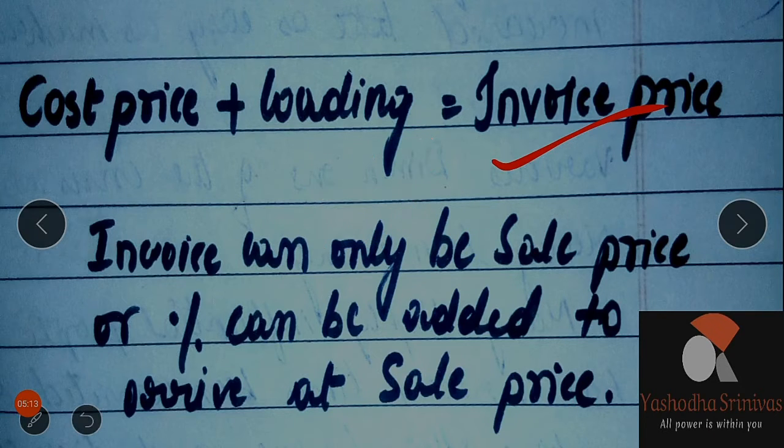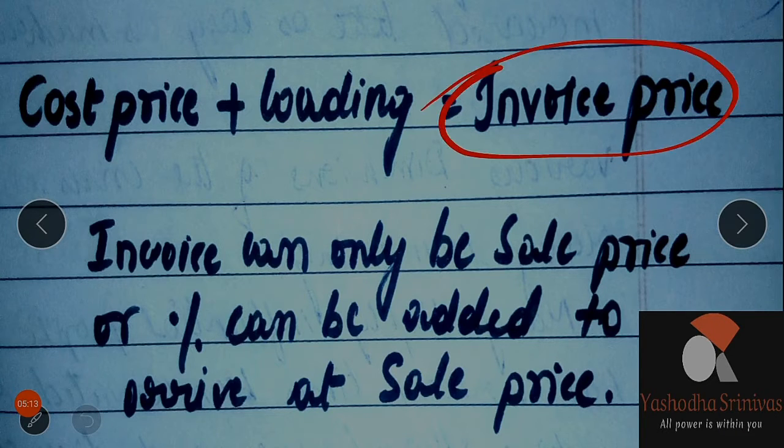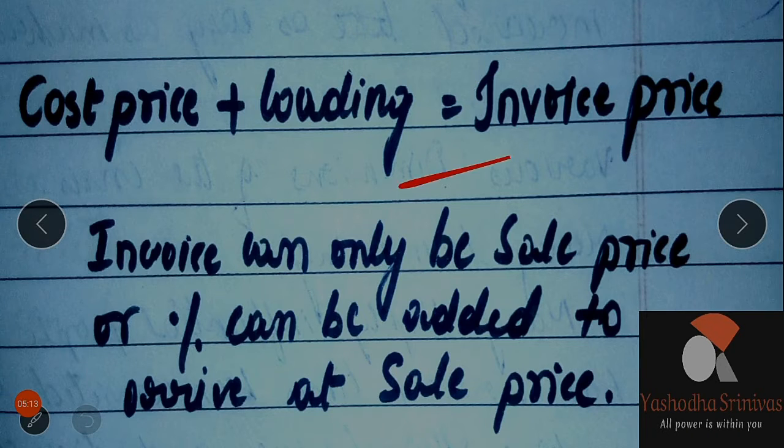Okay, so next, why are we going to study the invoice price? Why do we inflate the price like this? Why are we studying cost price and loading price? What is the reason? I also told you, this is the reason why they want to keep it hidden. Understood? So this is the reason.